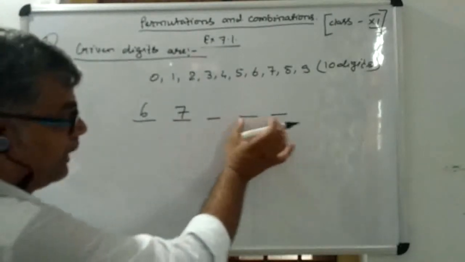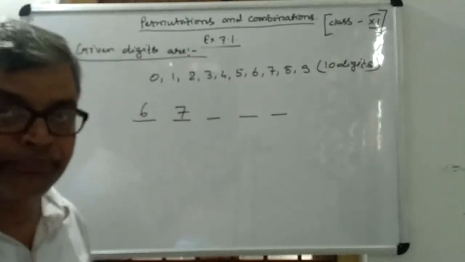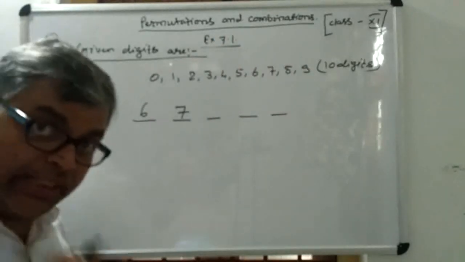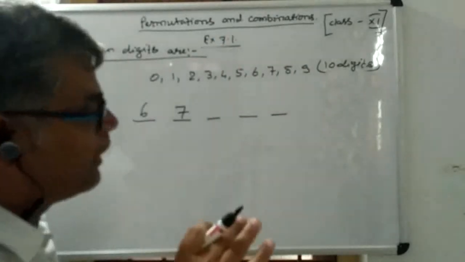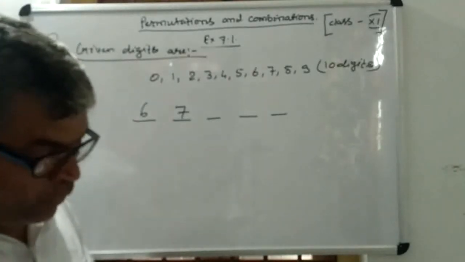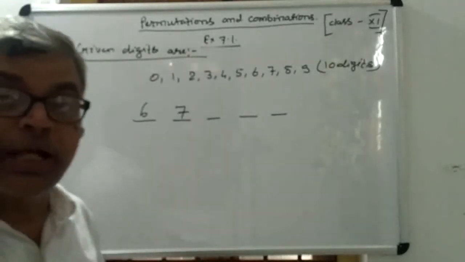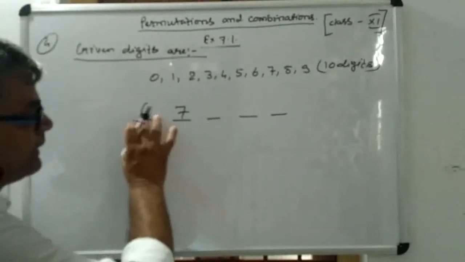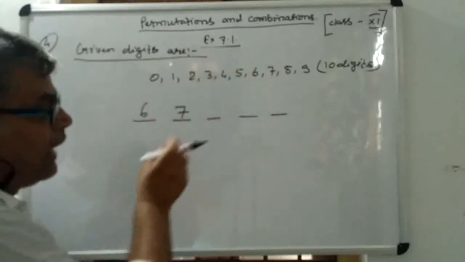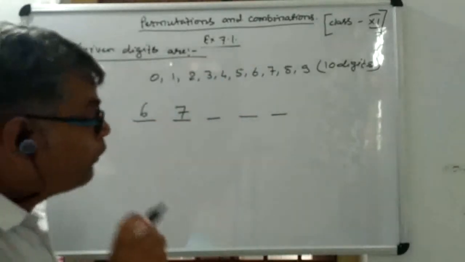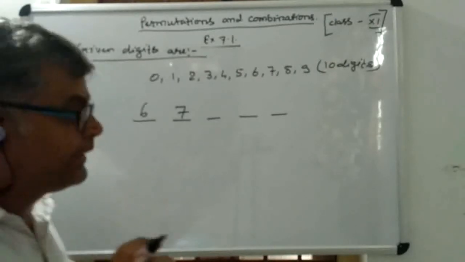Now you have to fill up the remaining 3 places out of these digits such that repetitions are not allowed. No digit appears more than once. It means repetitions are not allowed here. So 6 and 7, 2 digits, are already used from the given digits. So now you are left with 8 digits.